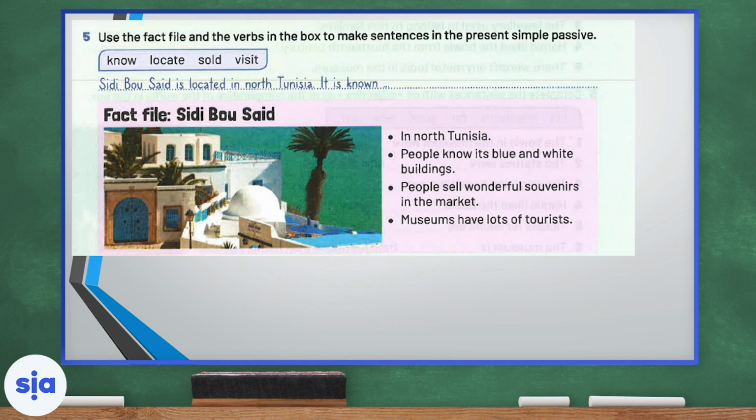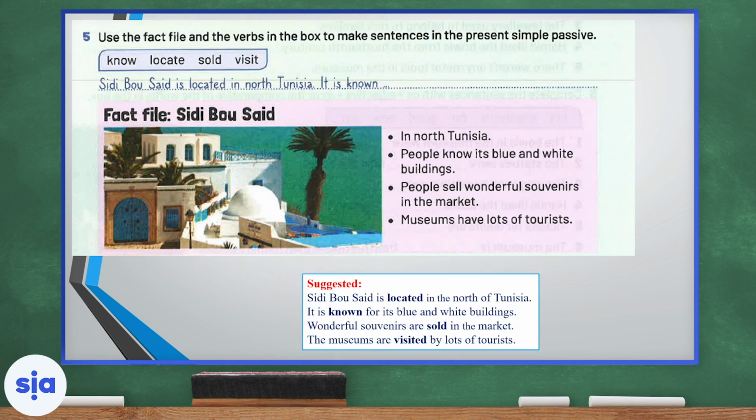In North Tunisia, people know its blue and white buildings. People sell wonderful souvenirs in the market. Museums have lots of tourists. Now we will turn those sentences into the passive voice, the passive simple voice. Sidi Bou Said is located in the north of Tunisia. It is known for its blue and white buildings. Wonderful souvenirs are sold in the market. The museums are visited by lots of tourists.